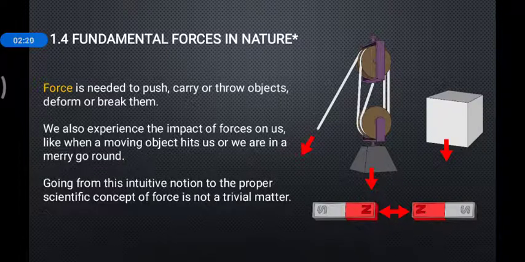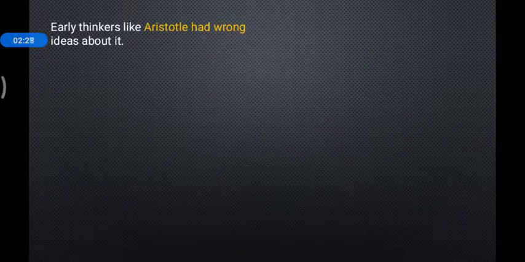Going from this instinctive notion to a proper scientific concept of force, let's start the scientific concept. Earlier, Aristotle thought about forces in a completely wrong sense. The exact mathematical formulation of force was given by Isaac Newton.